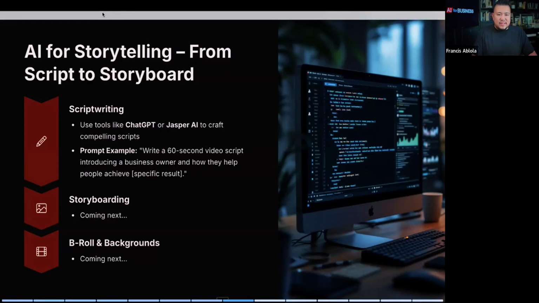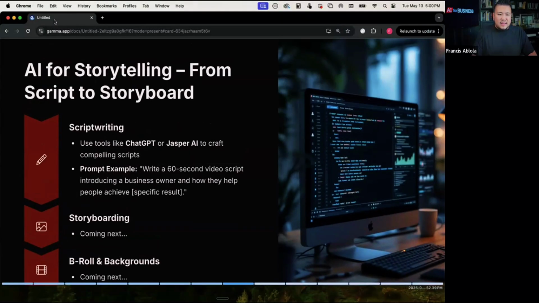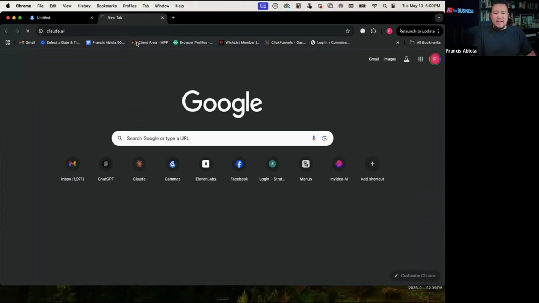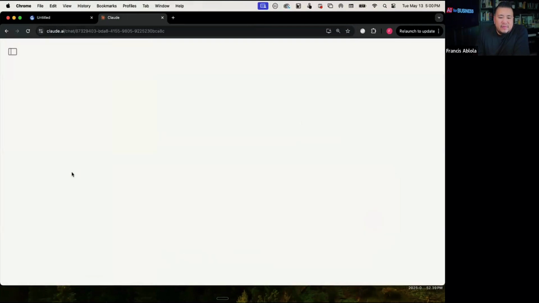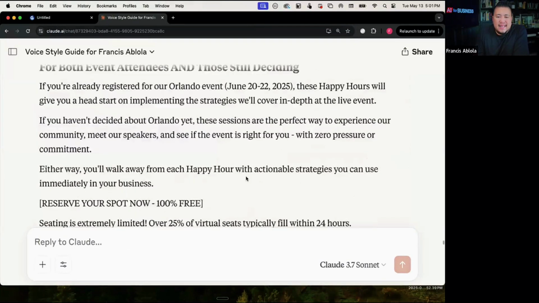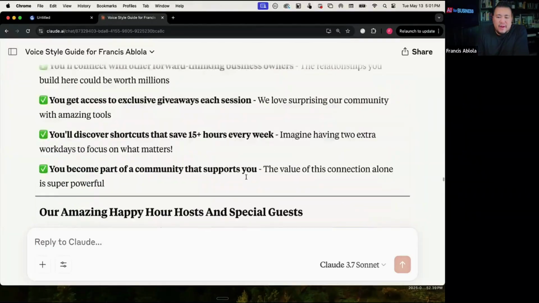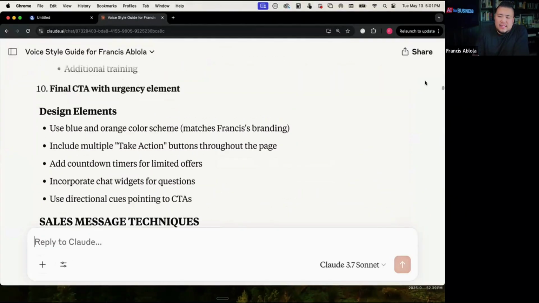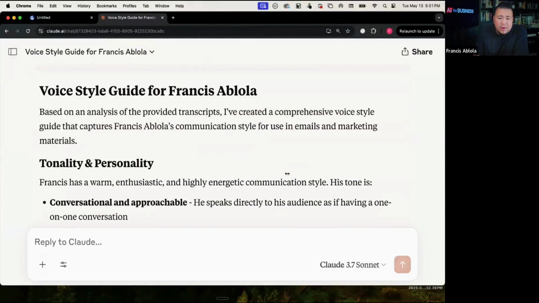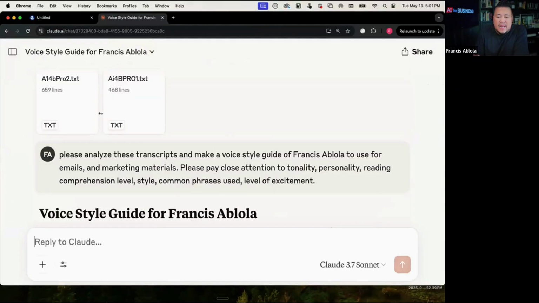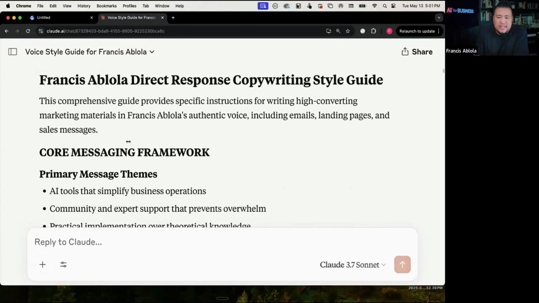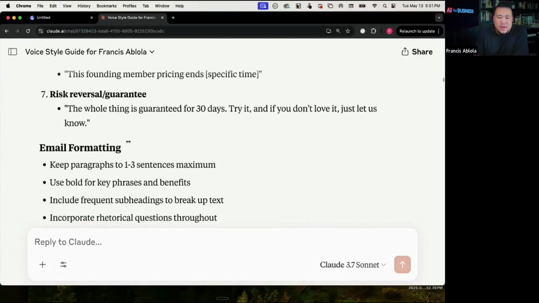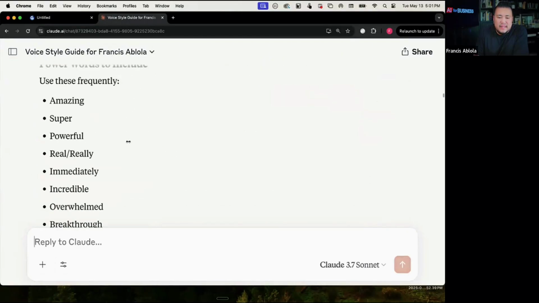I'm going to go to Claude.ai as my LLM for this example. Again, you can use ChatGPT, or you can use the AI for Business app, but here I actually have a voice style guide. We'll talk about this in the copywriting training, but if I scroll all the way to the top, you'll see this is all promos of the happy hour that we just did. What I did was upload voice styles of myself and it trained it on my voice. Again, we'll go into full detail on this, but right now, this was all information about the happy hour.